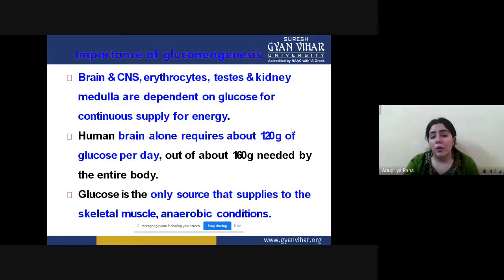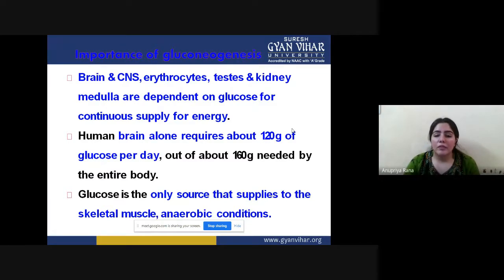The human brain alone requires about 120 grams of glucose per day. Because the whole main function of the body is done by our brain, it needs a large amount of energy. You can even see that if you do a little mental task that takes a lot of brain energy, you will start feeling hungry. Why are you feeling hungry? Because the brain consumes so much energy. That's why we need to take a proper diet so that the glucose level stays balanced.